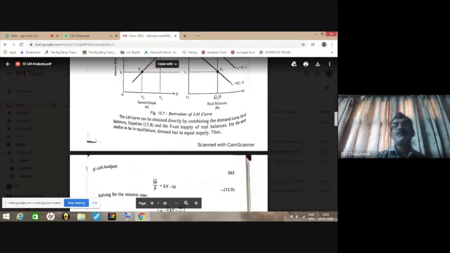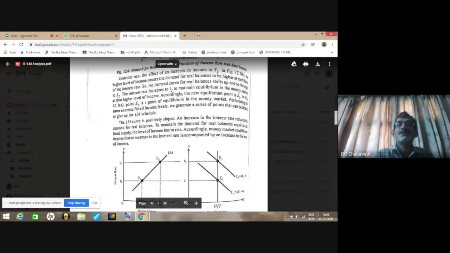Students, you must remember that both IS and LM curves show various combinations of rate of interest and the income level. But in case of IS curve, product market is in equilibrium. In the case of LM curve, it is the money market which is in equilibrium.